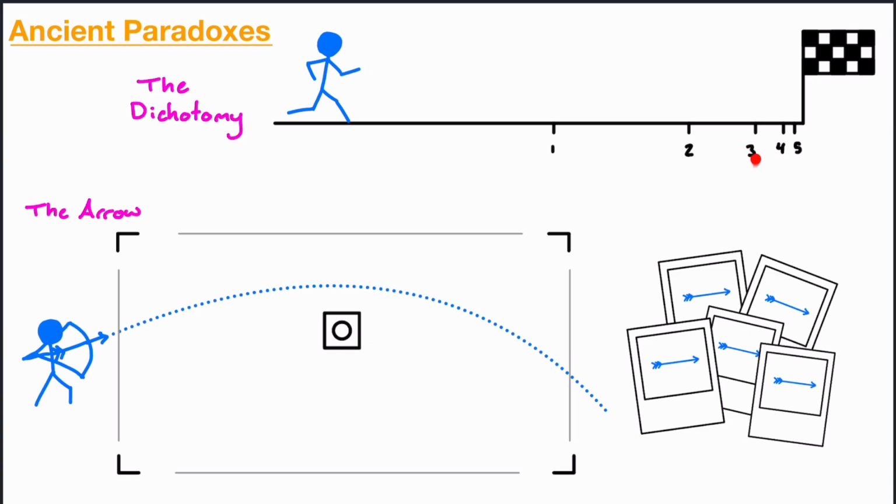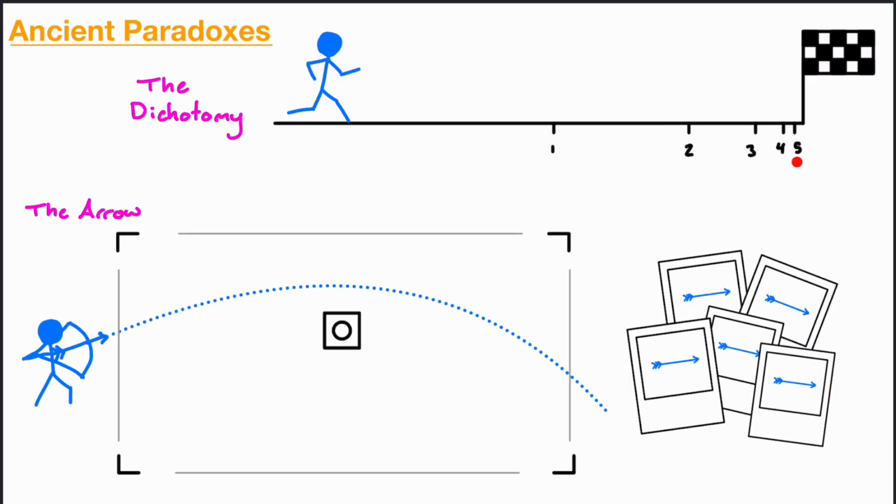So now he's at 3. Once again, he's still running, and there becomes a point where he reaches halfway through the mark. And again, halfway, and halfway, and halfway. It keeps getting closer and closer to the finish line, but does he ever reach the end? If every time he's getting halfway closer, he's never going to reach the end, because there's always going to be halfway more that he can run.